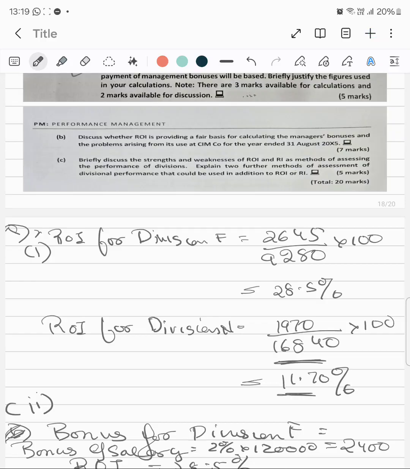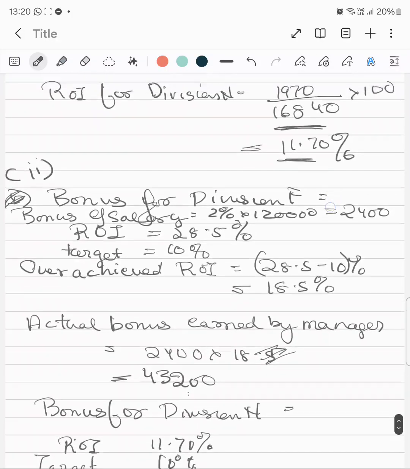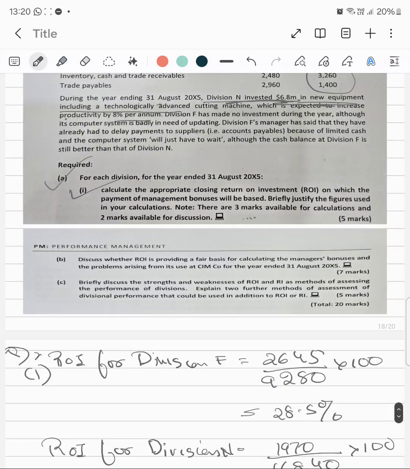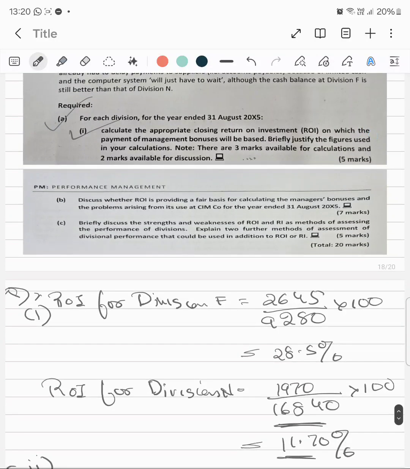So Division F's trade payables figure is much higher than Division N's, and this plays a part in reducing the net assets. So basically, the controllable profit is calculated. I think this is very easy, and this can be read by anyone and attempted. Let's jump on to part C.